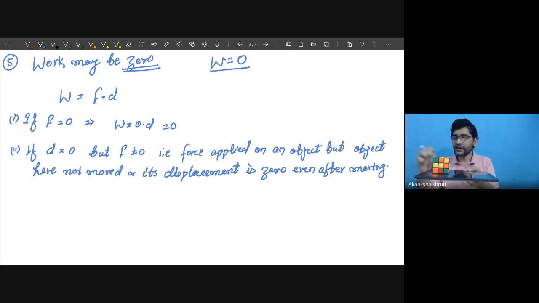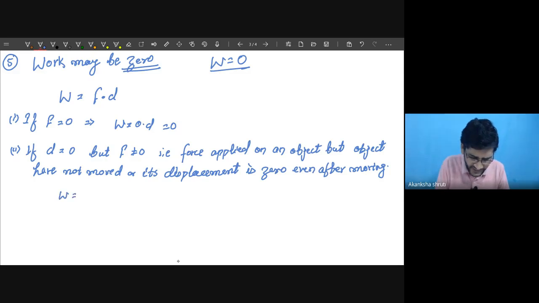So during this overall journey, the work done will be how much? Zero. So that is possible. When the displacement is zero, work is equal to force into zero. It is zero. So this is the second situation when the work becomes zero.